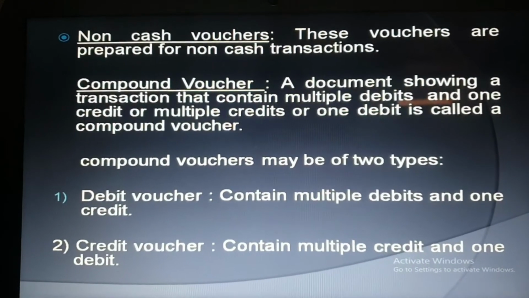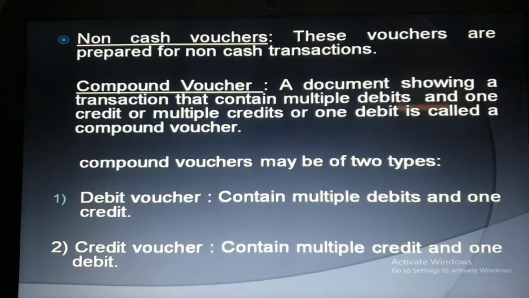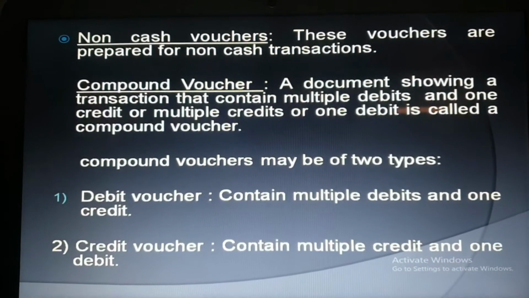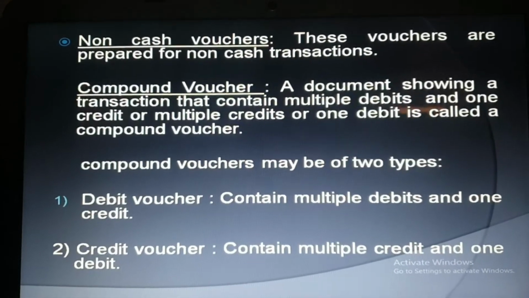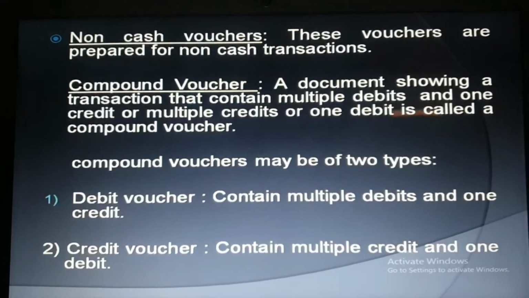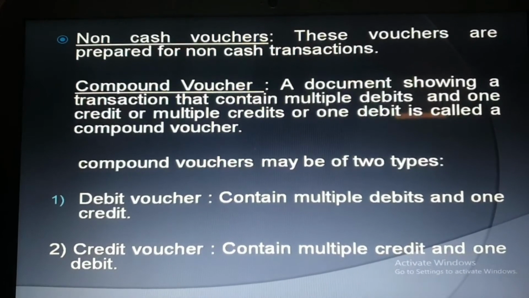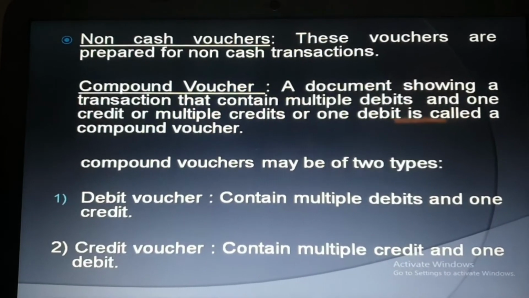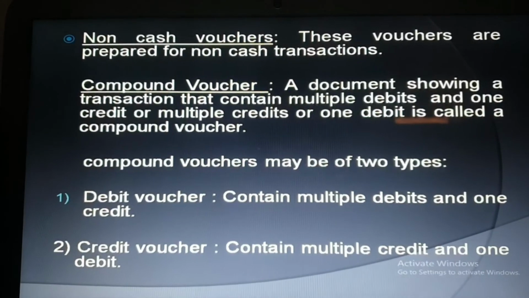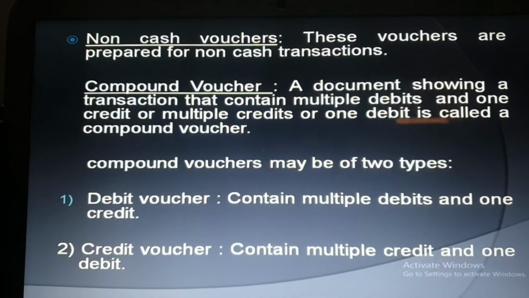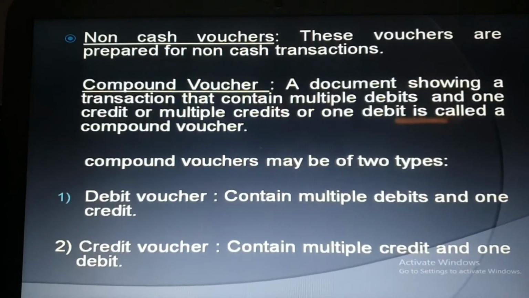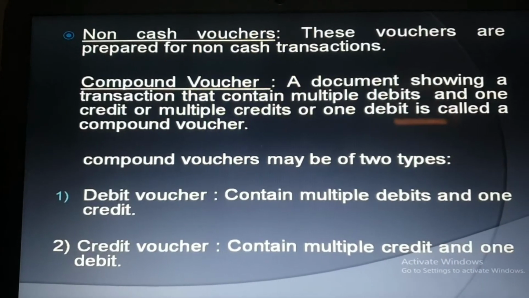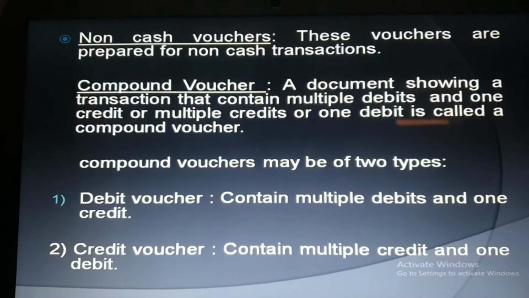So we can say those vouchers which are prepared for transfer transactions or for non-cash transactions, or we can say for credit transactions, are considered as non-cash vouchers. So cash voucher is for cash transactions and it is divided into two parts. Debit voucher is for payment and credit voucher is for receipt. And non-cash voucher is for non-cash transactions, that is called transfer voucher.